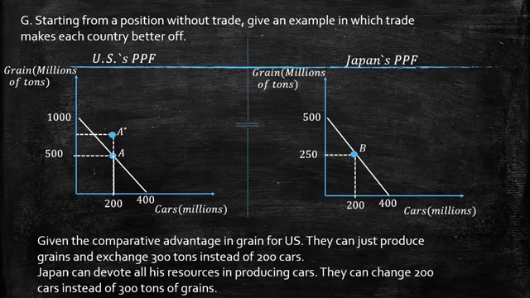What about Japan? Japan produces 400 cars, but they have to give the United States 200, so they have 200 for consumption in their country, and on the other side, the Japanese people receive 300 grains, measured in millions of tons. So here we have this part, so they are going to have 300, and we see how they reach a better point. So we have demonstrated how with trade all countries are better off.